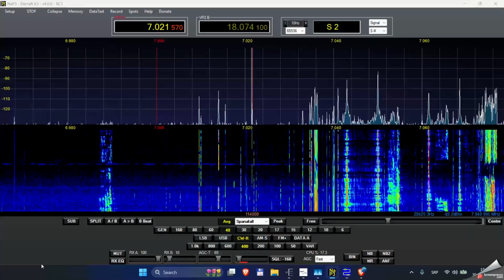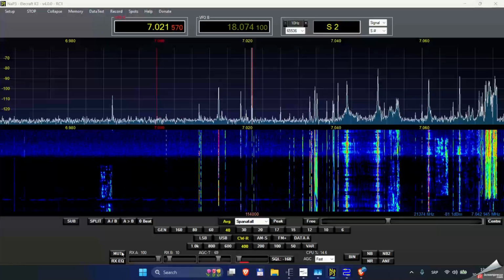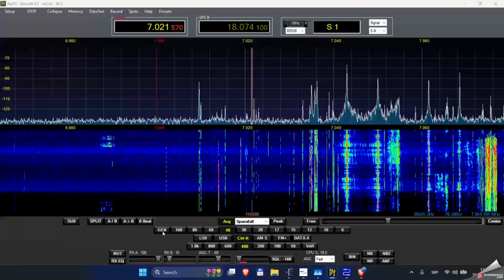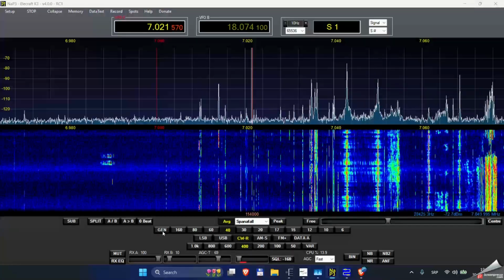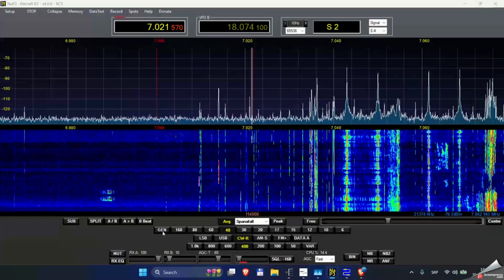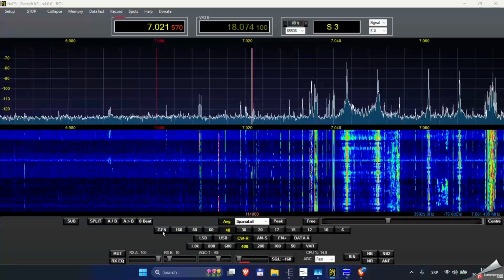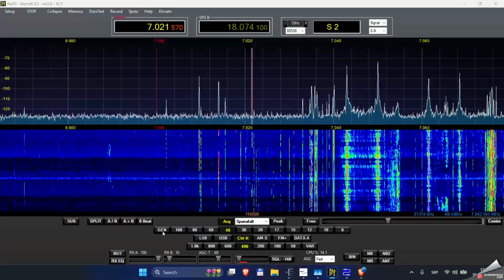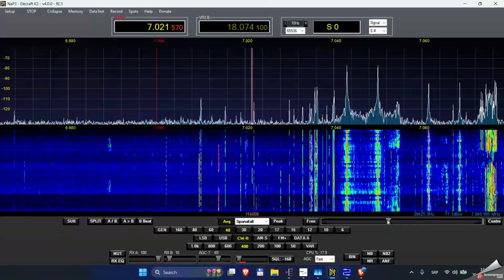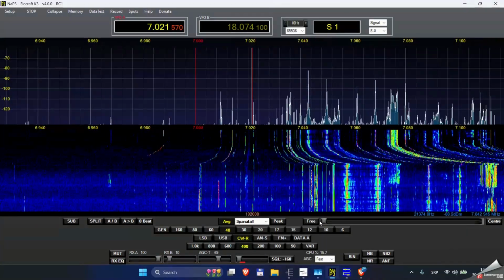Today I will show you how to set up NaP3 software, Panadapter software for Elecraft K3. NaP3 is designed by Pete Florida 5 Victor November Bravo. Excellent piece of software which utilizes the Power SDR engine, and which will give you the possibility to see what's going on a band over up to 192 kilohertz.